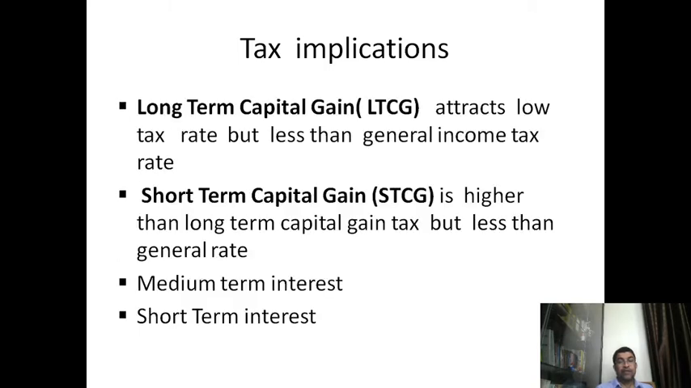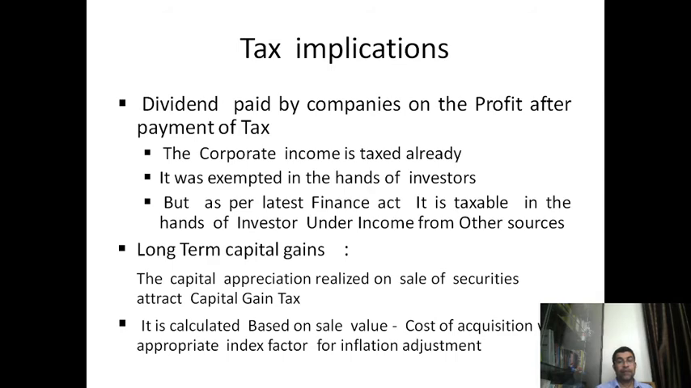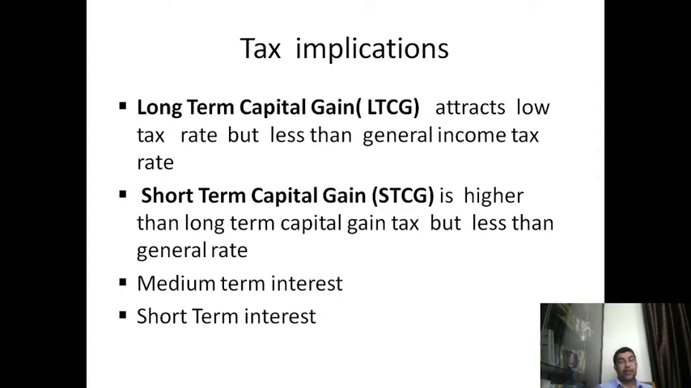Capital gain is of two types: long-term capital gain and short-term capital gain. The capital appreciation realized on sale of securities attracts capital gains tax. It's calculated based on sale value minus cost of acquisition, with the appropriate index factors for inflation adjustment.